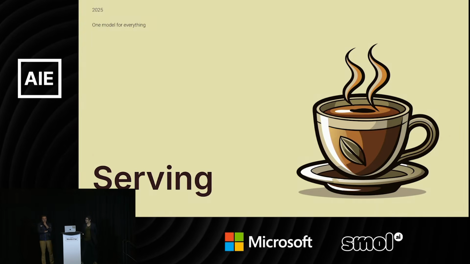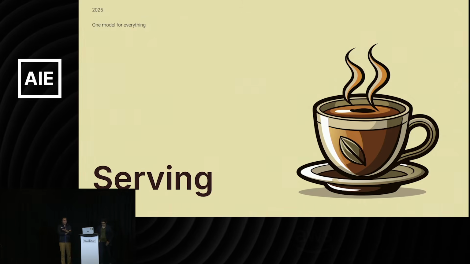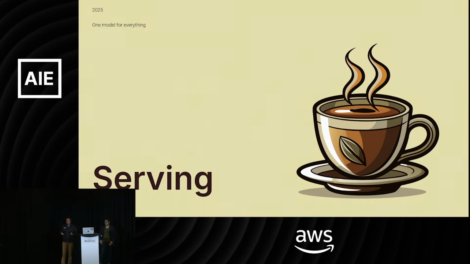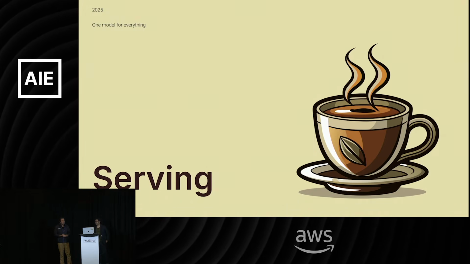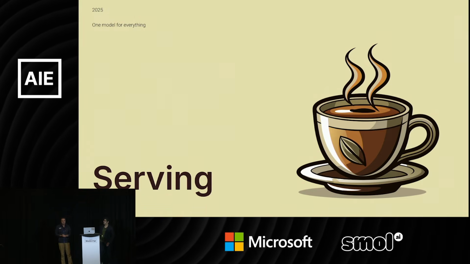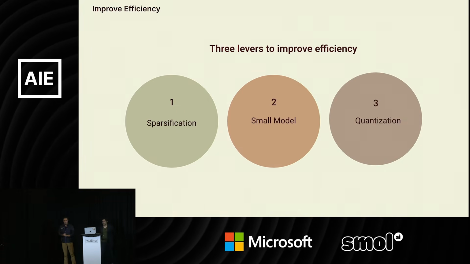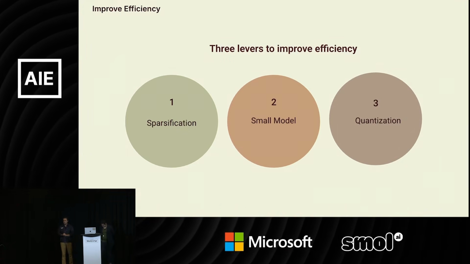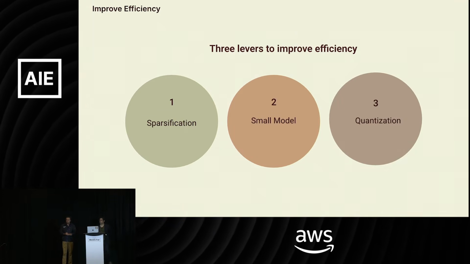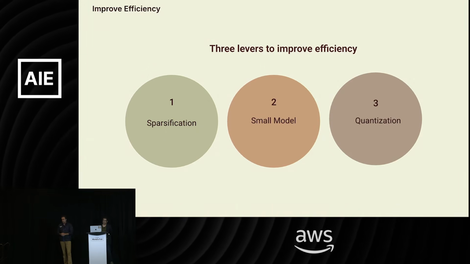So let me walk you through that. How can we productionize such a large model in an environment that requires a very high QPS and low latency? Many recommendation systems have tens of thousands of QPS, and they also require less than a second, like 500, 400 millisecond latency at best. There are 3 levers that we can pull in order to make the model more efficient, improve the throughput, and reduce the latency for these models: sparsification, going to a smaller model, and quantization.